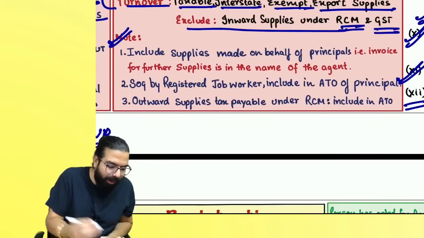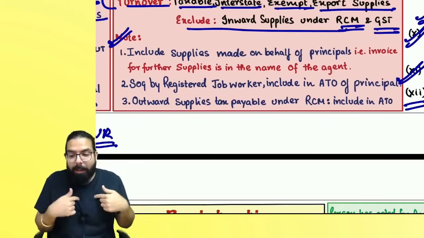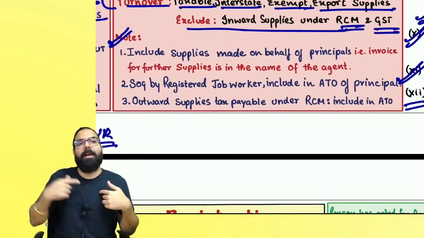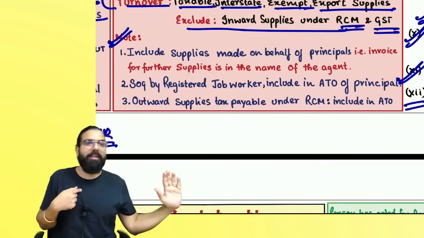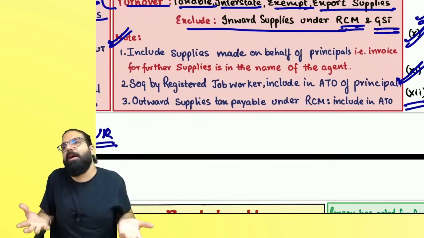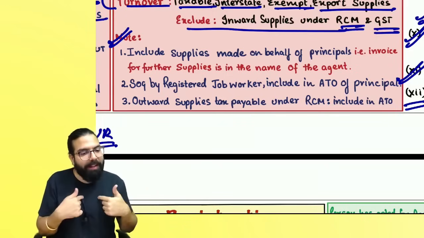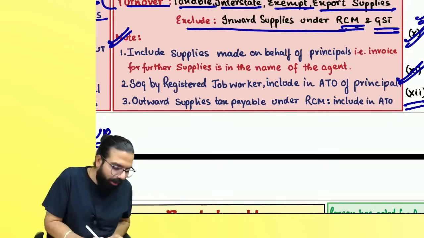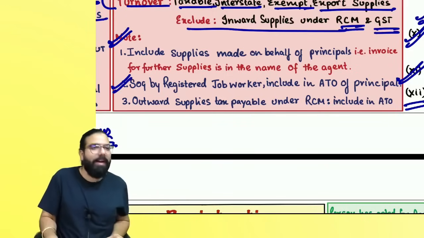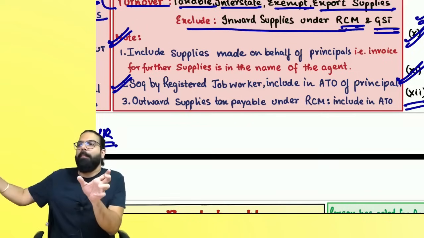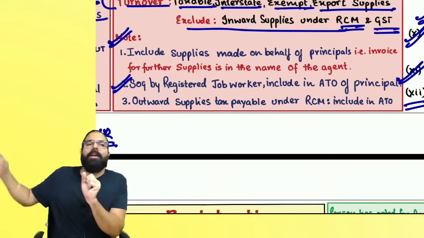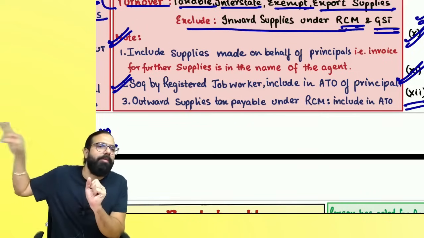Always remember one thing, everyone. If I am an agent selling on behalf of principal, whatever the turnover is, because the invoice is issued in my name, Baba, when you're supplying on behalf of principal, the invoice is in your name, and that will be included in your turnover. The next one over here is supply of goods by registered job worker. Job worker ka premises are supplied, but actually it's a supply of the principal, because principal issues the invoice, it will be included in the turnover of the principal.